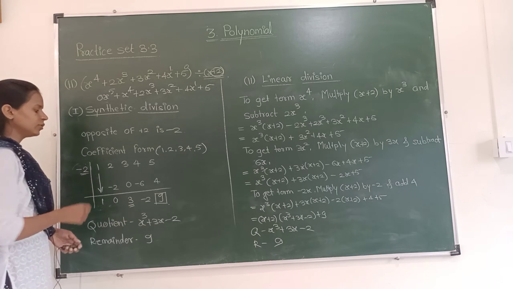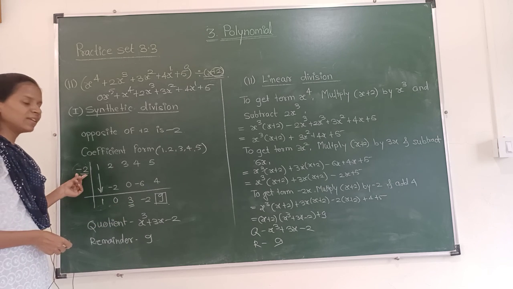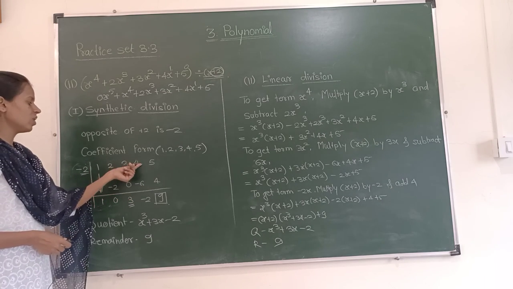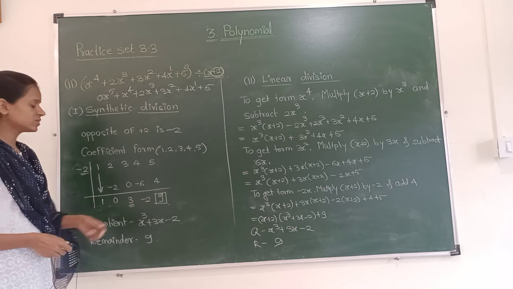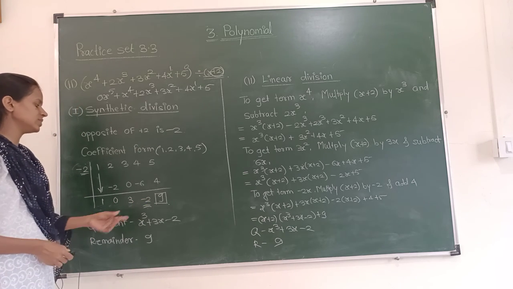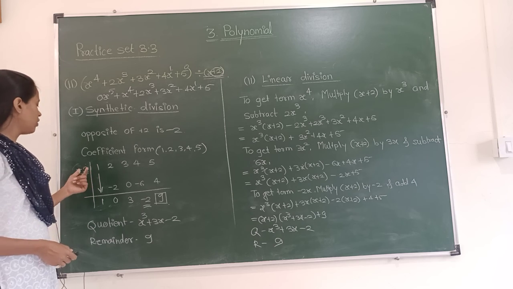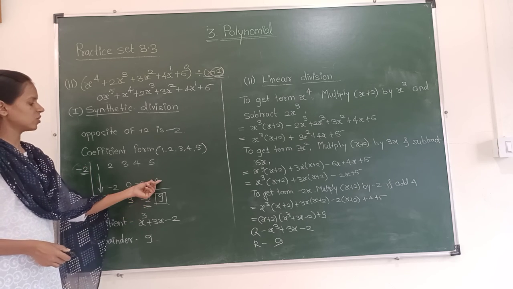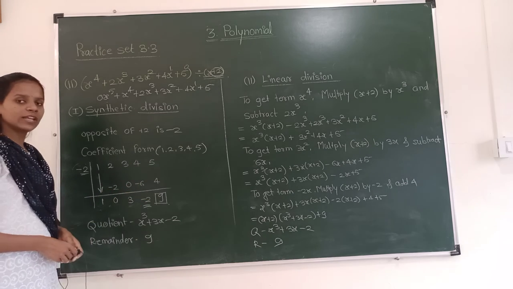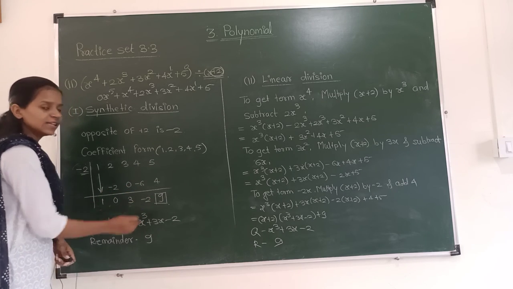Now this 3 into minus 2. 3 into minus 2 is minus 6. So we have written minus 6 over here. 4 minus 6 is minus 2. Now the answer is minus 2. Minus 2 into minus 2: 2 into 2 is 4, and minus minus becomes plus. So minus 2 into minus 2 is 4. Now 5 plus 4 is 9. So the answer is 9.